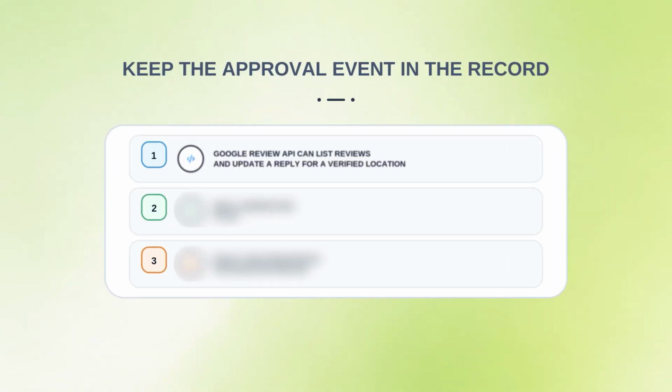Rule 4 is approval plus moderation. For a new client, every draft should require a human approve, edit, or reject decision. After approval, the reply can be posted in the Business Profile interface. If the client has approved Business Profile API access, the same reply can be published programmatically. Either way, keep the approval event in the record. Google's Review API can list reviews and update a reply for a verified location.